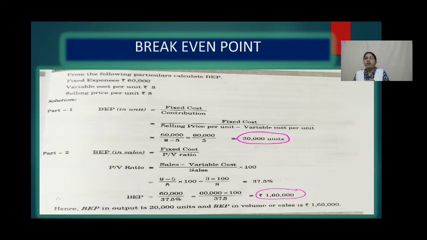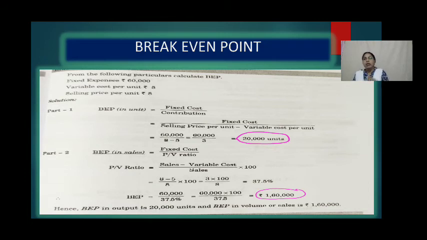So first one, if you want to find a break-even point in units, what is the formula here? Fixed cost by contribution. And what is the contribution? Contribution is nothing but selling price per unit minus variable cost per unit. So our formula will be fixed cost by selling price per unit minus variable cost per unit.